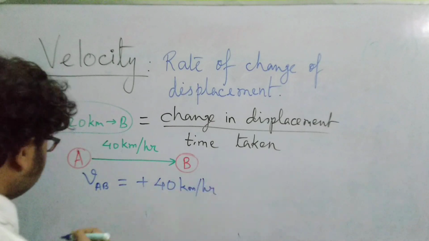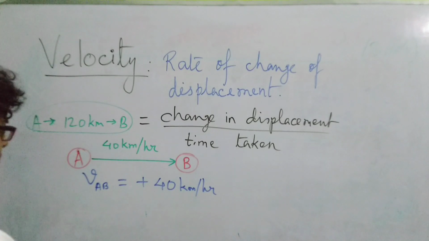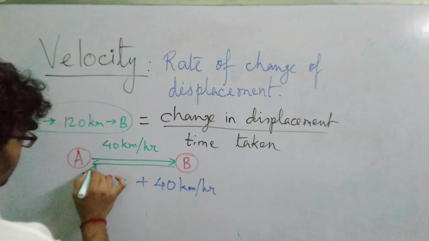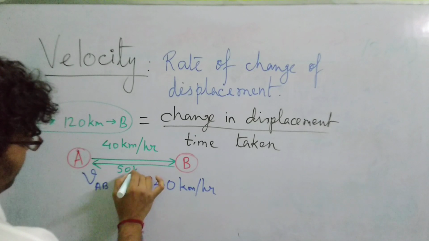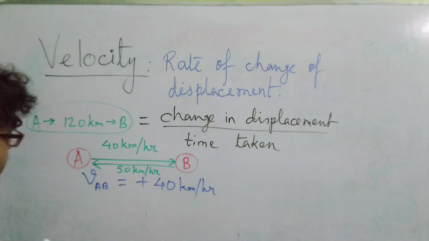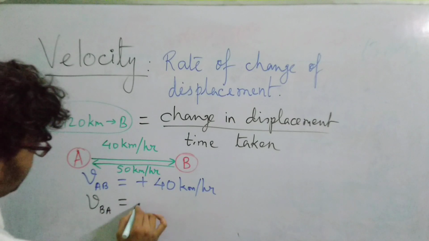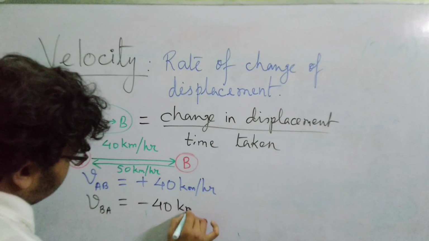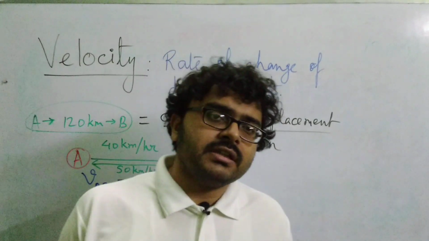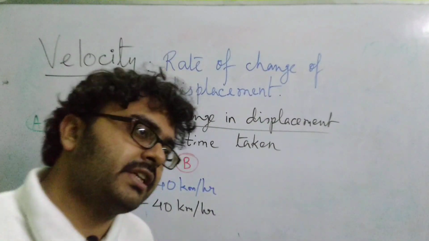Whereas when I say that the car is returning from B to A at a speed of say 50 km per hour, it may be the same also, that is not an issue, then we will be saying that the velocity of the car from B to A is nothing but minus 40 km per hour. So this is the notation, or this is how you must write the velocity of the car while it is moving from B to A and A to B.